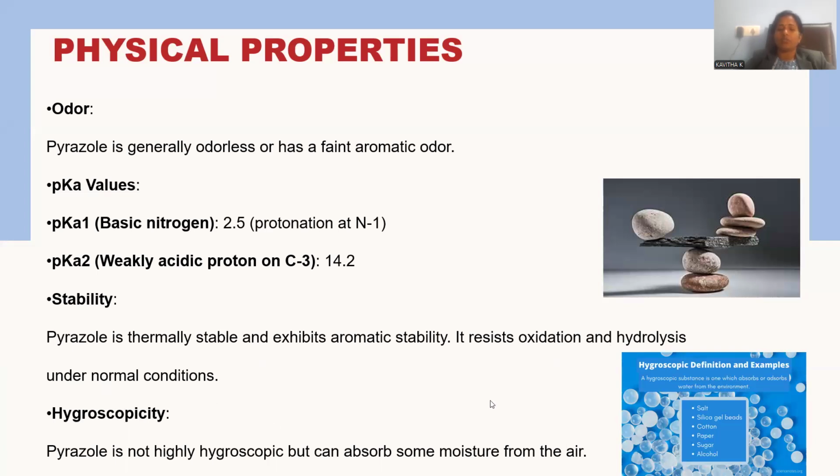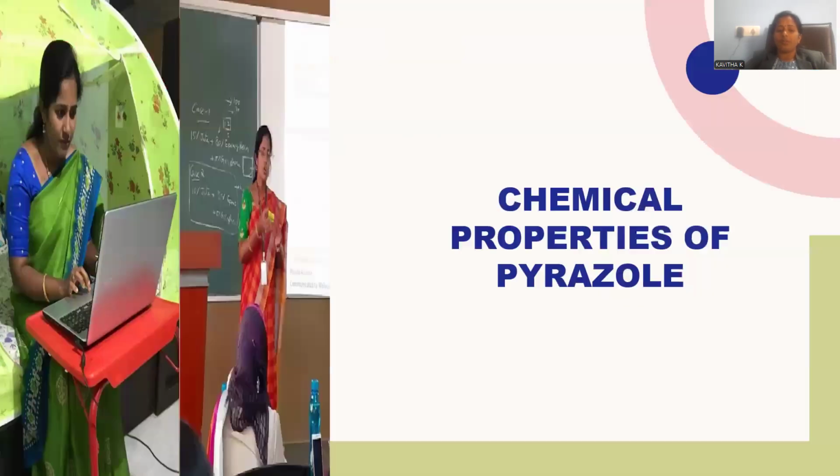We are not supposed to oxidize that molecule under normal conditions, and moreover, it has a natural tendency to absorb moisture, which is said to be hygroscopicity. Water absorbing tendency will be larger if it is placed in the open air, it absorbs the water and will swell, and its quantity will be raised, and water absorbing tendency will be higher for this molecule. By these, the physical properties of the pyrazole were accomplished.